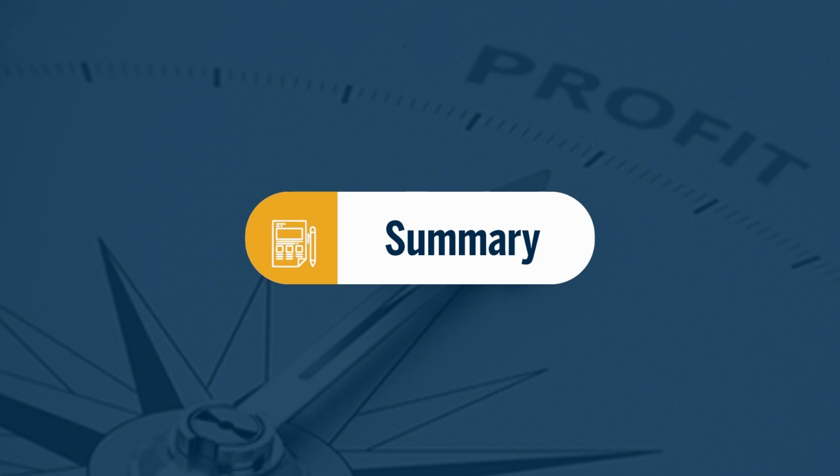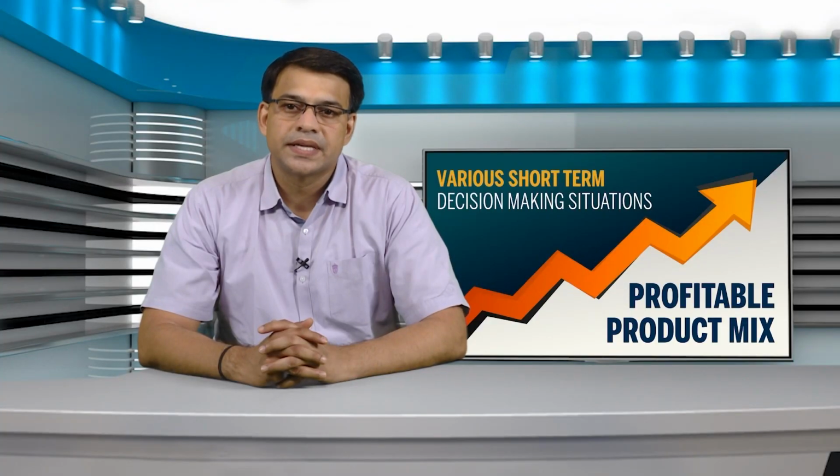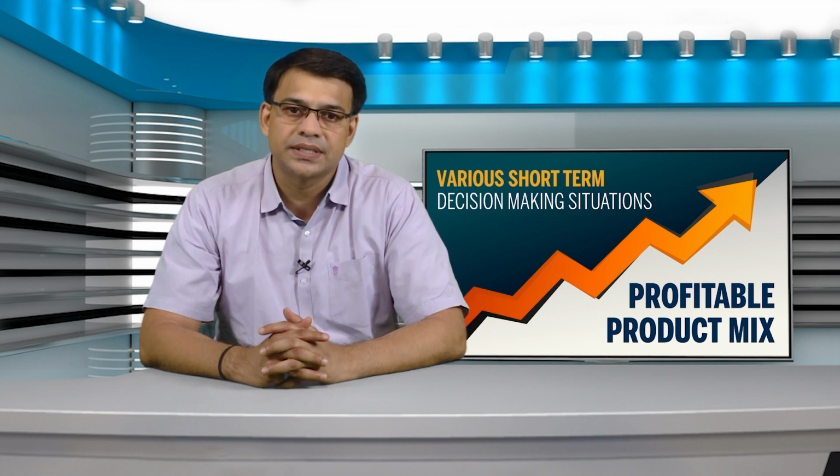Let us summarize today's session. Today's session was focusing on one of the various short-term decisions, that is profitable product mix. Friends, I am sure that this has given insight about selection of the most profitable product mix with a view to maximize the profit of the business unit when more than one product are manufactured and sold by a business unit, because it faces problem of determining the most profitable product mix with a view to maximize the profit.